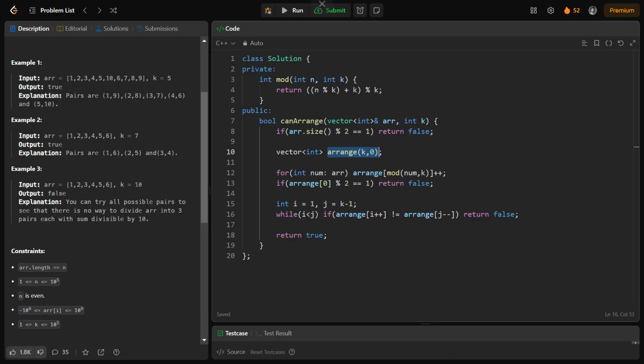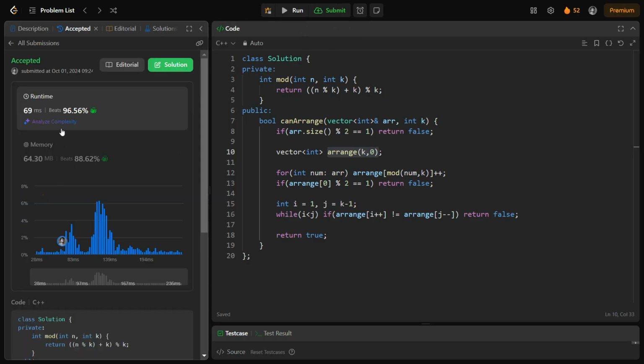Anyways, that is not that important. I could just submit this and you would see that this is running fine. See, this beats 96.56%. If you remove this, you might even get a better percentage. But this is not important at all.